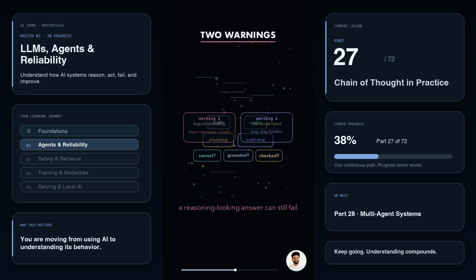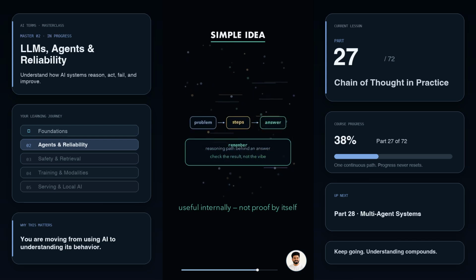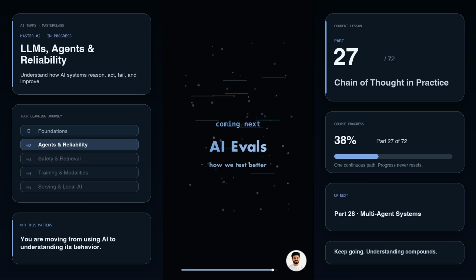But there are two important warnings. First, a chain of thought can sound logical and still be wrong. Second, many AI apps do not show the raw scratchpad. They may show a short explanation instead. Why? Because raw reasoning can contain mistakes, unsafe details, or irrelevant detours. What matters is whether the answer is correct, grounded, and checked. Simple idea, chain of thought is the step-by-step reasoning path behind an answer, useful internally, but not proof by itself. Coming next, AI Evals. How we test whether a model is actually getting better.